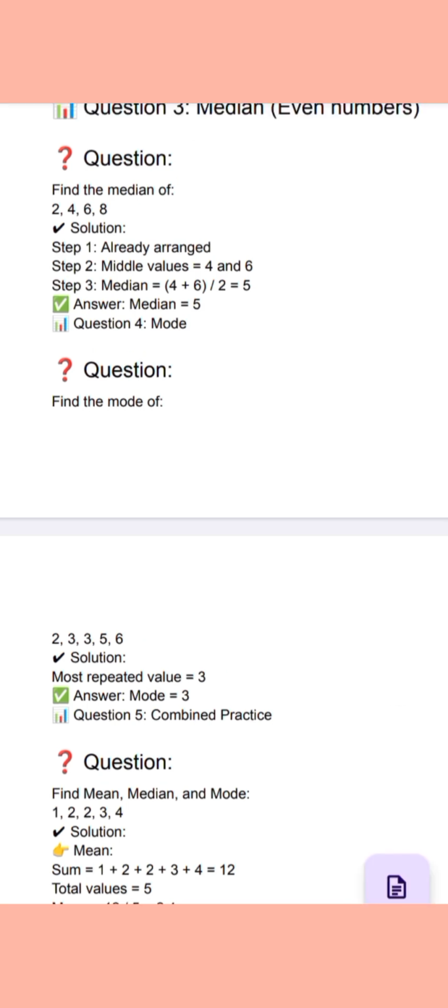Today we learned mean, median and mode and solved numerical problems based on these concepts. In the next lecture, we will learn how to find mean for grouped data.